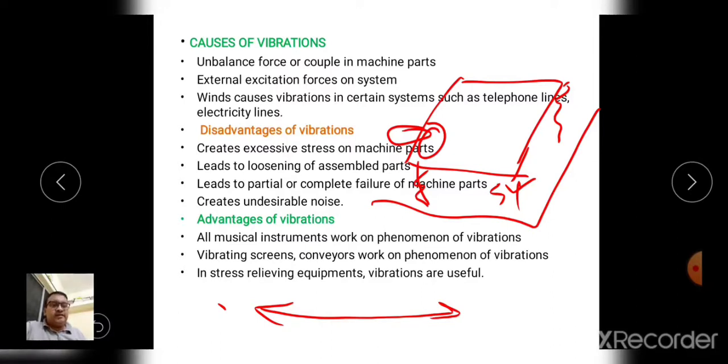Then in stress relieving equipment, vibrations are useful. You might have seen the advertisement on television of the Sona belt. So in the Sona belt, this phenomenon is used. Artificial vibrations are created inside the belt, and due to this vibration, whatever stresses are in the body are relieved. So vibrations are useful in this case.